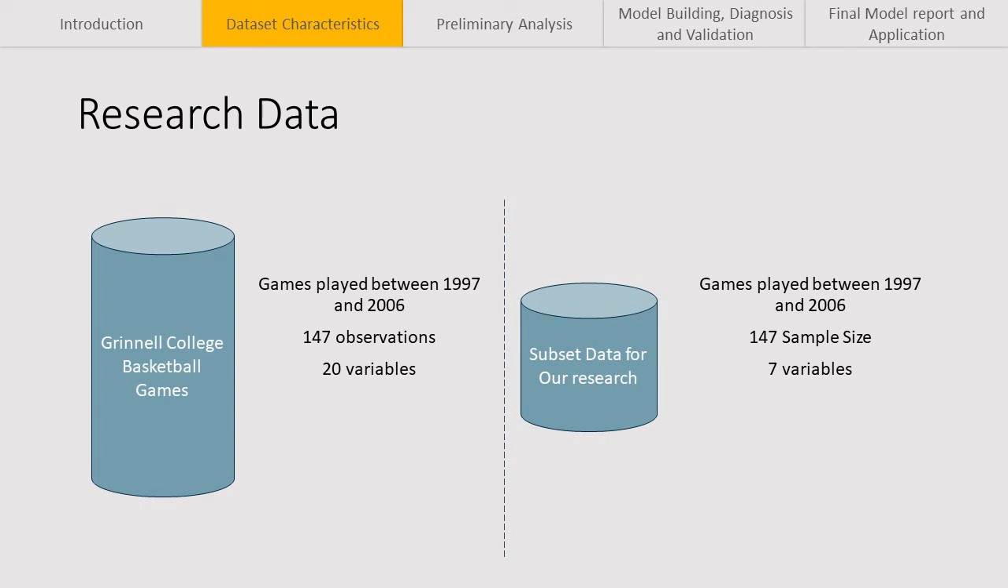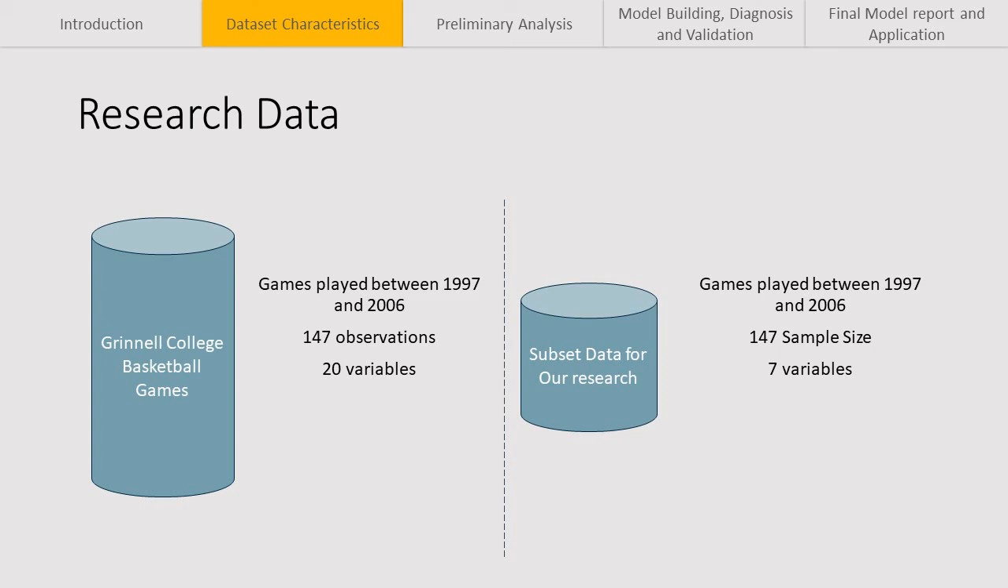The dataset contains data from 147 games from 1997 to 2006. The original dataset contained 20 variables, however some of the variables were not continuous, like an indicator, 1 or 0, if Grinnell won the game. These discrete variables were omitted from our analysis. Additionally, we omitted variables that were repetitive.